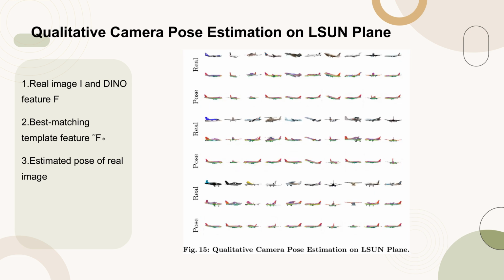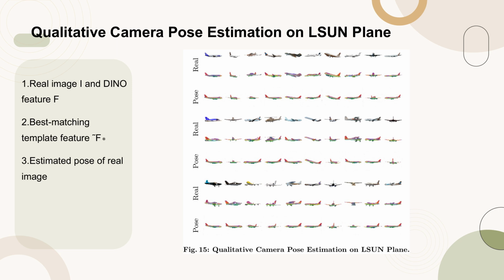Figure 15 presents the qualitative camera pose estimation results on the LSUN plane dataset. The first row displays the real image I and its corresponding denoised feature F. The second row shows the best matching template feature F**, which indicates the estimated pose of the real image. This figure demonstrates the effectiveness of the method in accurately estimating camera poses, despite some challenges such as object articulation and partial observation, which are noted in the discussion of Figure 16.